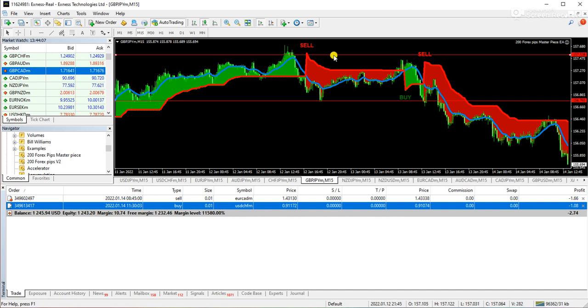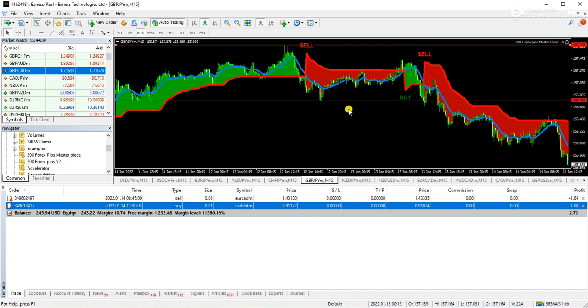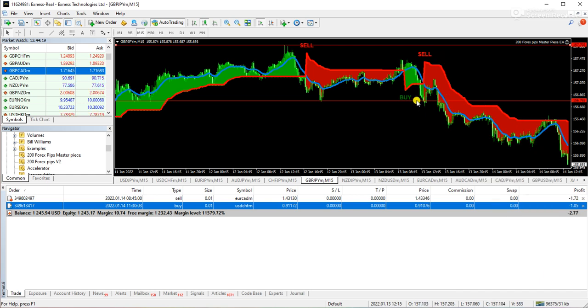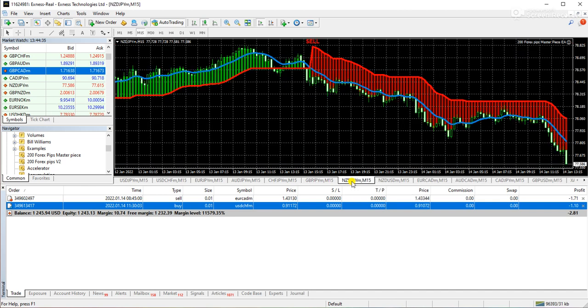So always use the horizontal trend lines that are in your MetaTrader 4. Mark the highest point and mark the lowest point, and if the market is playing in between these two points, you do not have to take the trade. Even the indicator is telling you not to go with it. Just look at this. Here we have a break. The market is simply down. That was your profitable trade. So never trade this indicator in ranging markets.